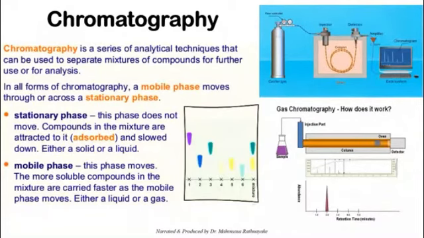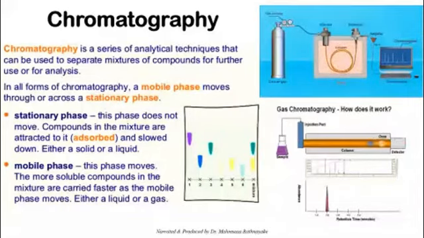This of course can be detected, and there is a computer with the data system, software and all the programs, so that you can convert the detection into peaks, intensities into peaks. The very important thing is that the separation of the gas sample happens by this column, because the column has a stationary phase, some kind of adsorbent.